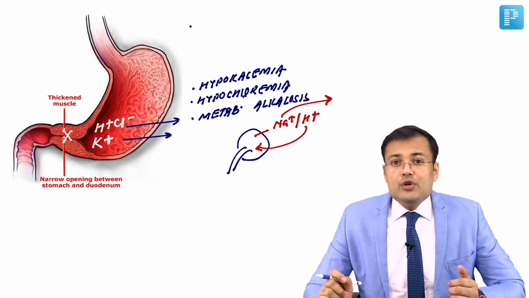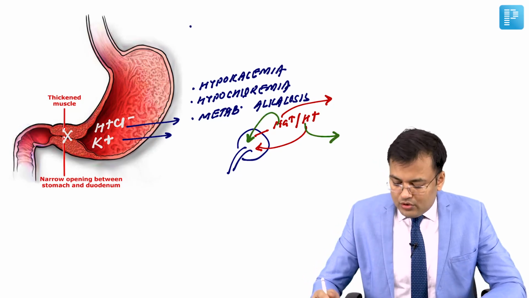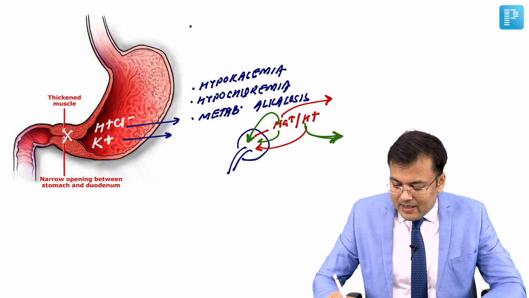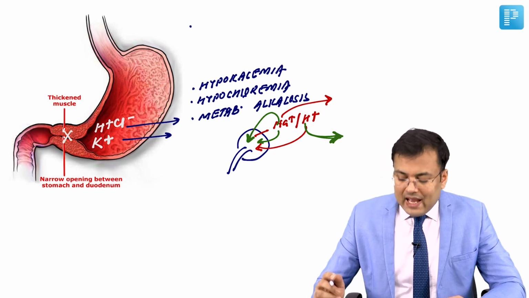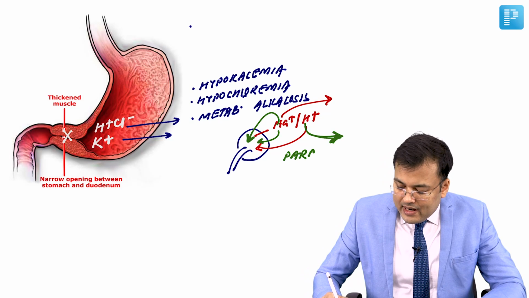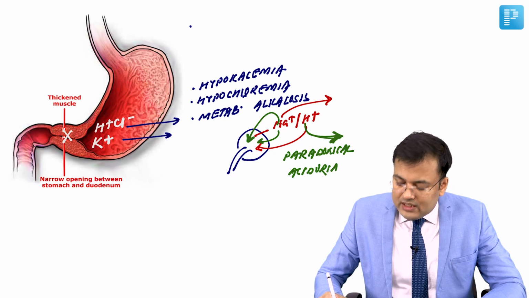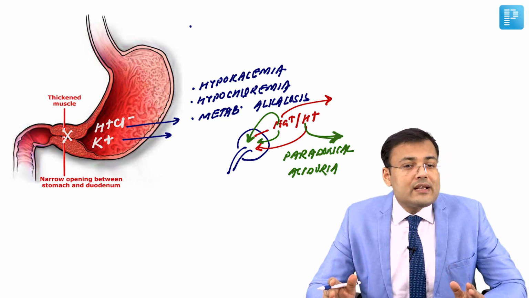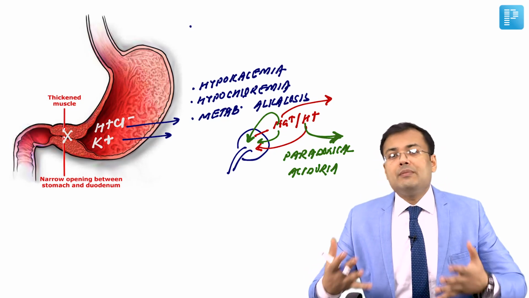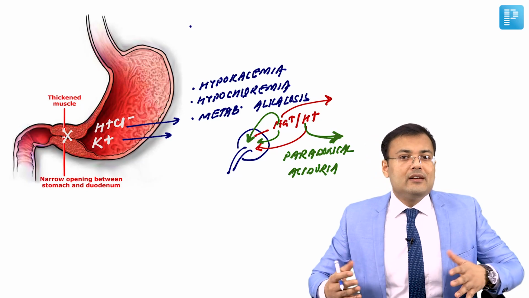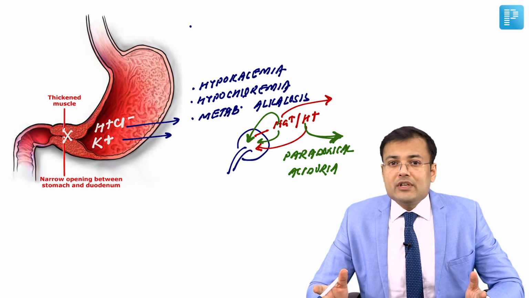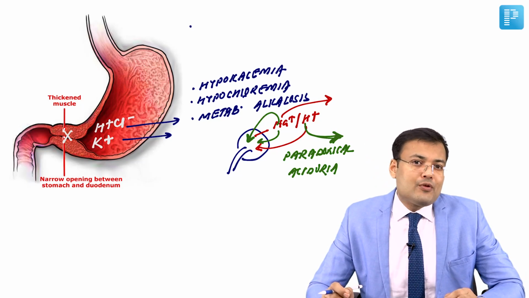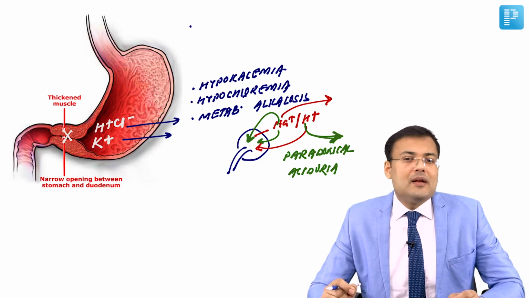The moment the kidney senses this, what happens? This function is reversed. Now the kidney starts excreting H plus and absorbing sodium. So there is hypokalemia, hypochloremia, metabolic alkalosis, and what? Paradoxical aciduria. This paradoxical aciduria is not seen in all cases. It is only seen in severe cases when the patient is having hyponatremia and hypovolemia. Clear? So the classical dyselectrolytemia seen in patients of hypertrophic pyloric stenosis is hypokalemia, hypochloremia, metabolic alkalosis with paradoxical aciduria.